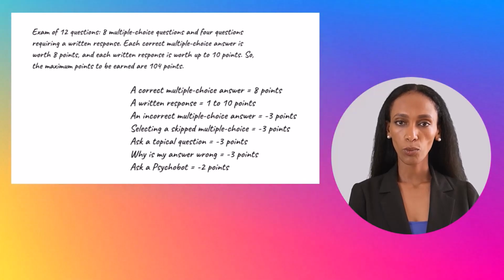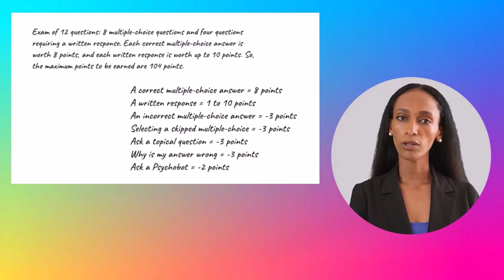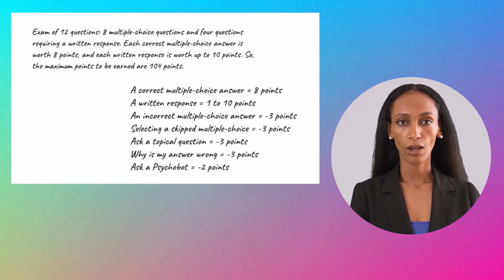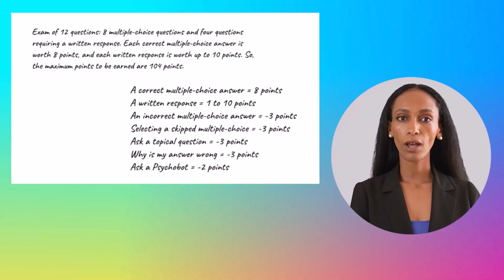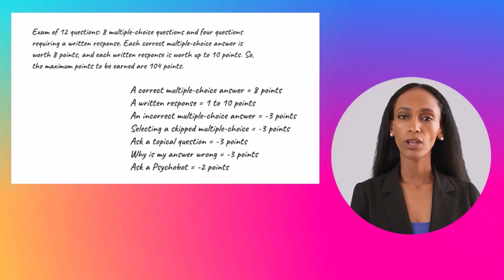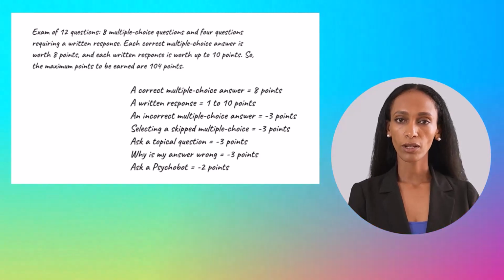However, you can skip a multiple-choice question by selecting the button titled Go to Next Question, and return to it later by selecting the question from the message board. However, 3 points are deducted when selecting the question from the message board. By the way, you're not required to answer any question. Furthermore, 3 points are deducted when selecting the buttons titled Ask a Topical Question and Why is my answer wrong? And 2 points are deducted when selecting the button Ask a Psychobot.